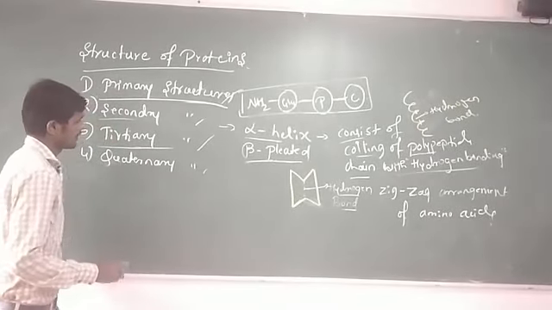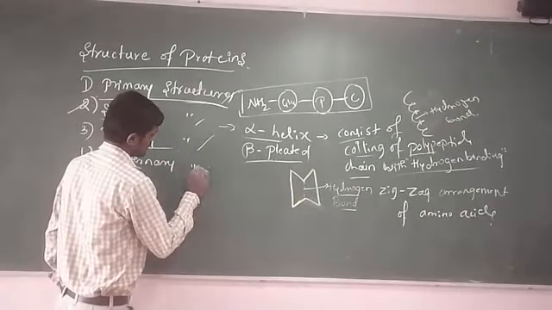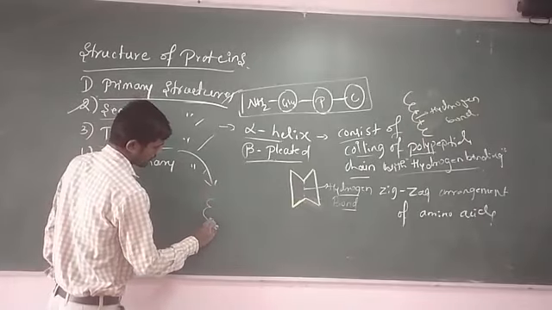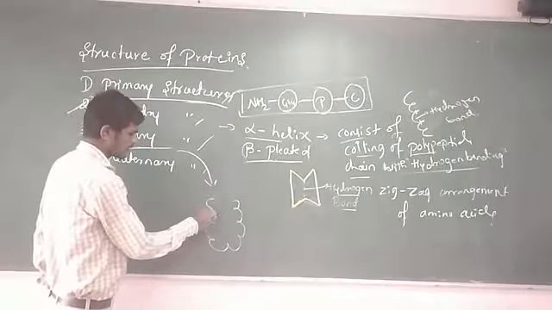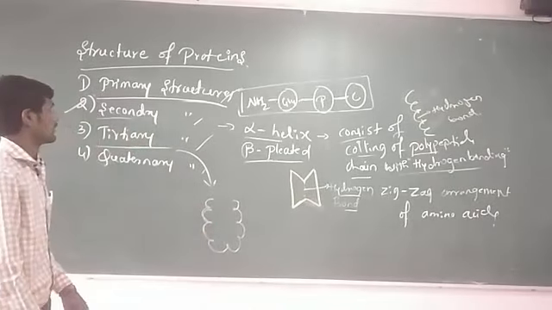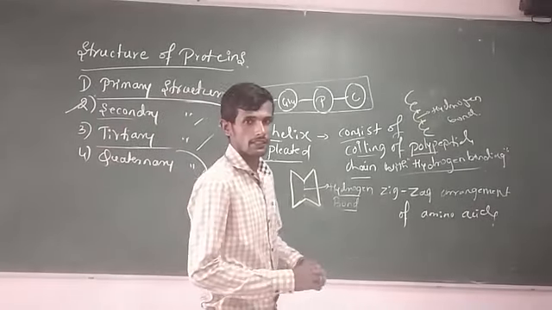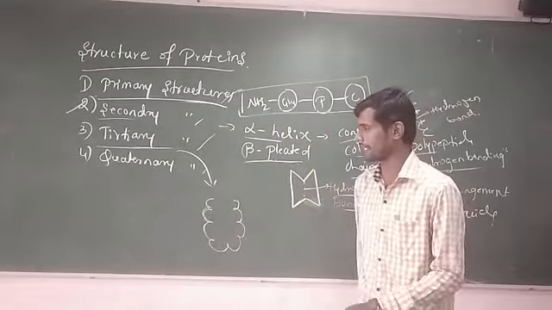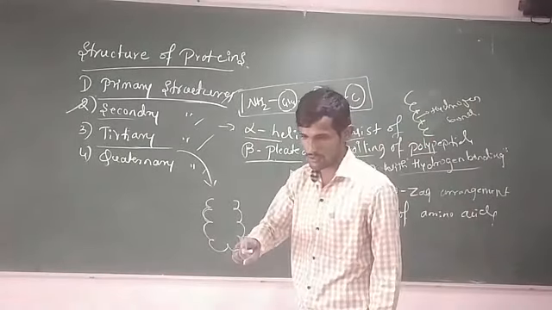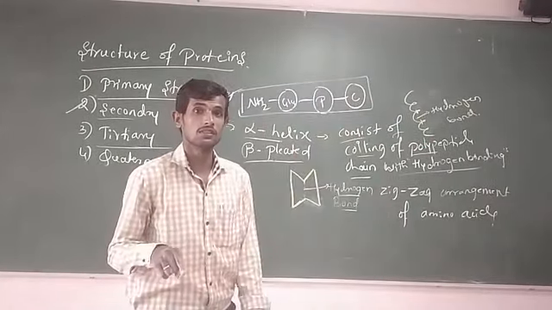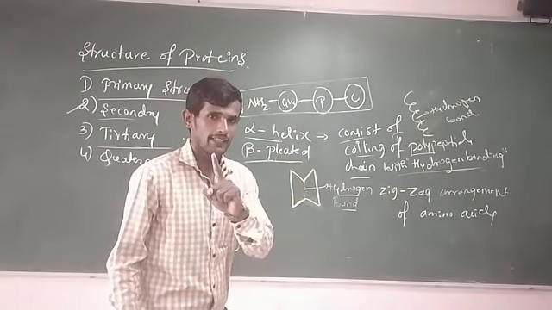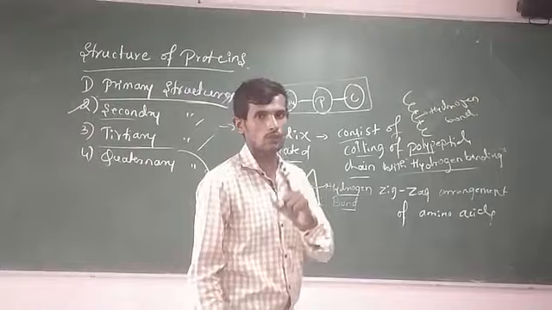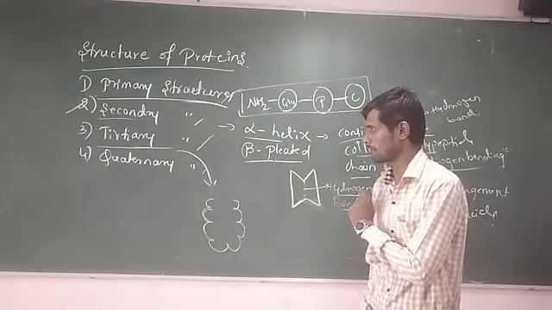Tertiary proteins are observed like this. This is about the tertiary structure of proteins. Remember, in tertiary structures of proteins, there are peptide bonds and hydrogen bonds. In addition to this, there are disulfide bonds with van der Waals forces. Remember, this is a very important point.